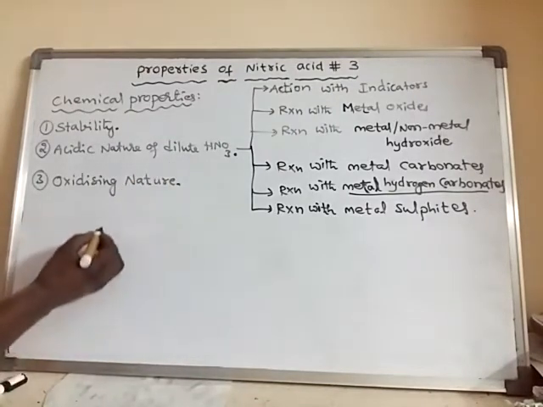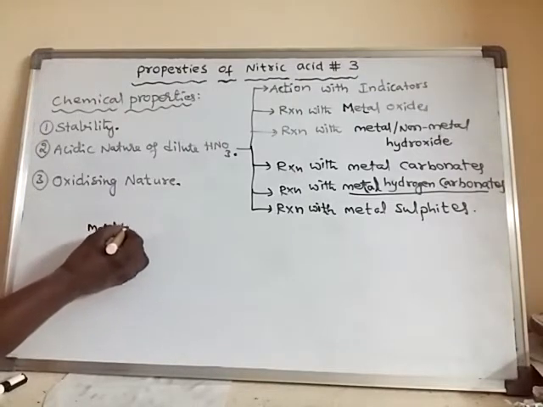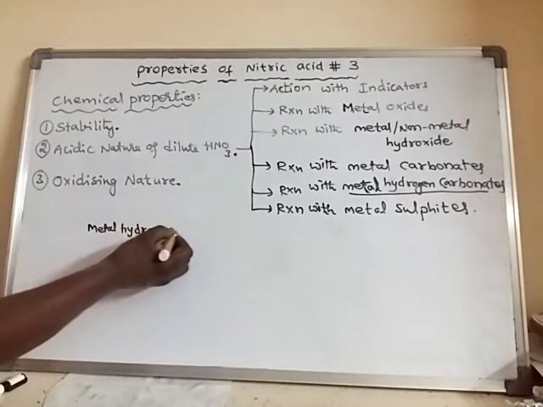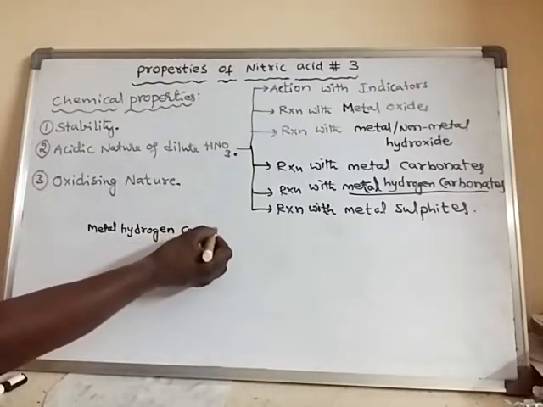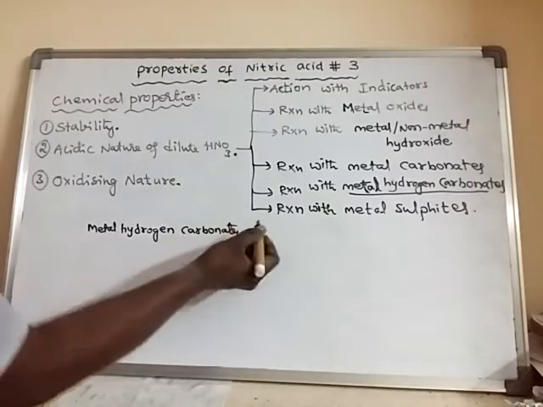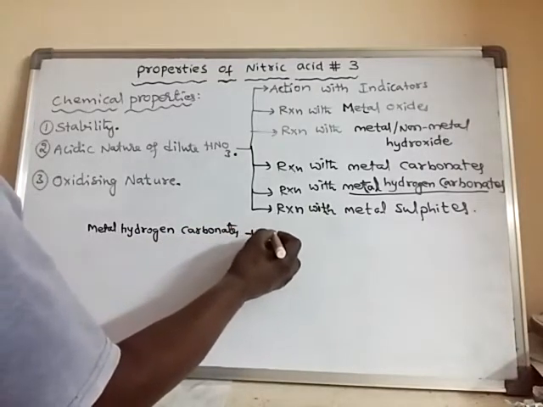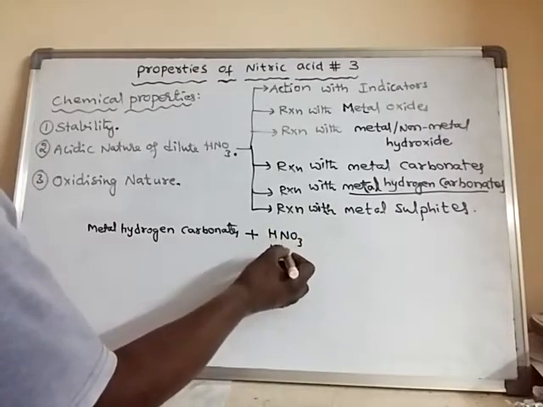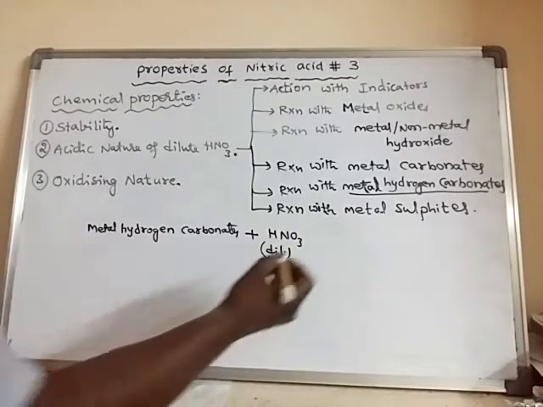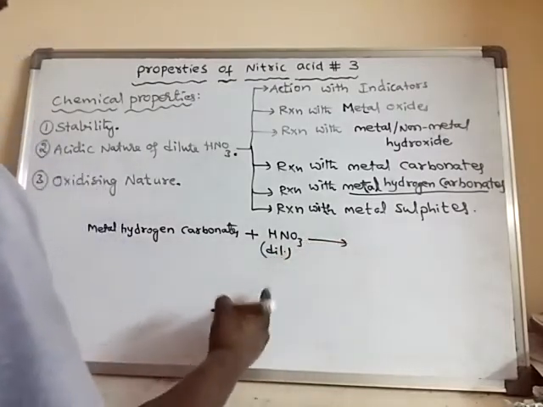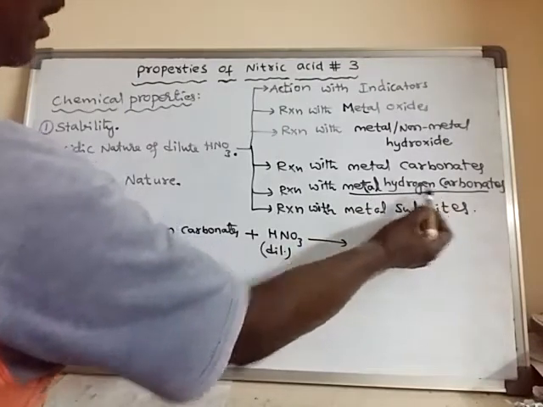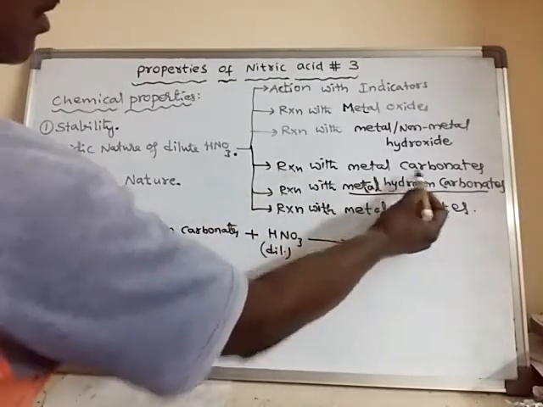So, with metal hydrogen carbonates. Generally, metal hydrogen carbonates are called metal bicarbonates. When reacted with dilute nitric acid, the reaction is similar to the reaction with metal carbonates.